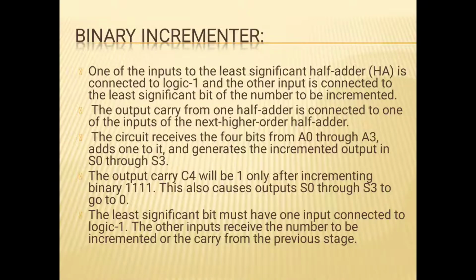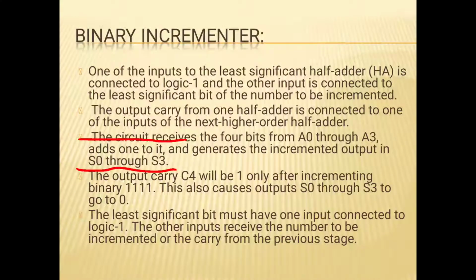Binary incrementer: one of the inputs to the least significant half adder is connected to a logic 1, and the other input is connected to the least significant bit of the number to be incremented. The output carry from one half adder is connected to one of the inputs of the next higher-order half adder. The circuit receives the 4 bits from A0 through A3, adds 1 to it, and generates the incremented output in S0 through S3.